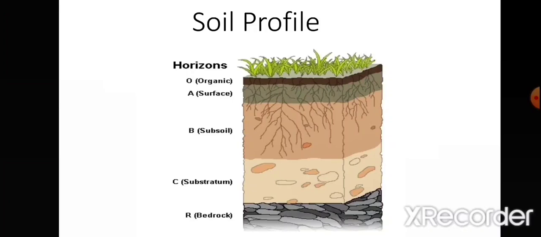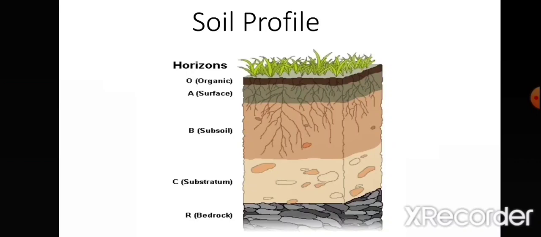Next is A horizon. This layer is also rich in humus and minerals. It contains most of the nutrients for plant growth. After A horizon, it is B horizon, or it is also known as subsoil. This layer is poor in humus but contains some minerals which are washed down from the upper layer by water.